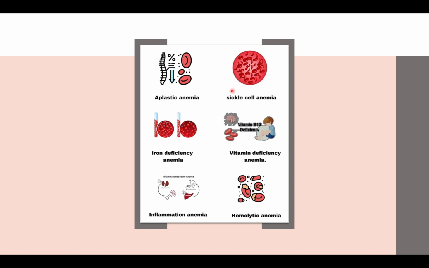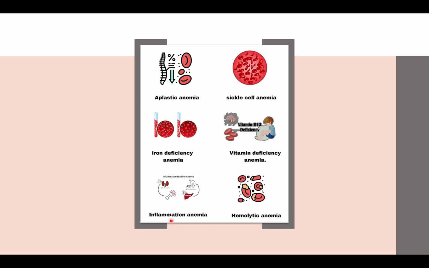Then we have hemolytic anemia. That means the destruction of RBCs is much more than they are produced in the body. That is called hemolytic anemia. Then we have inflammation anemia. If there is a chronic disease in the body, then that can indirectly lead to anemic situations. In detail, I would like to mention the nutritional deficiency anemias.